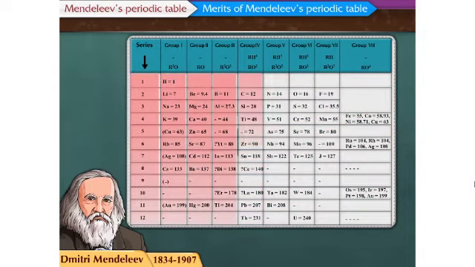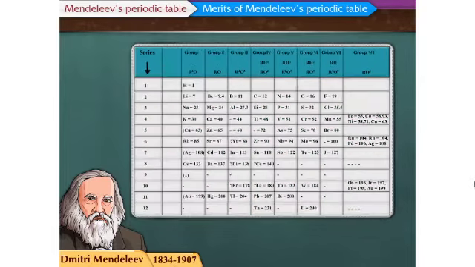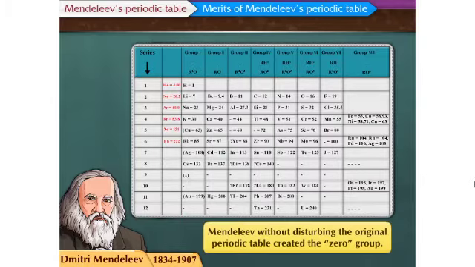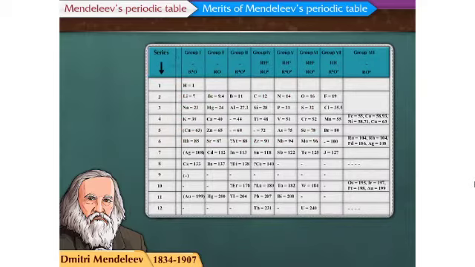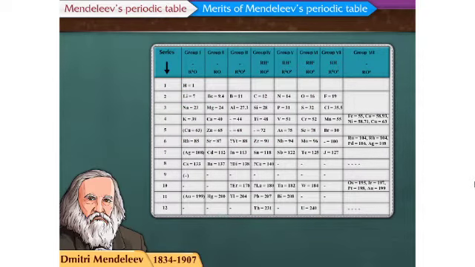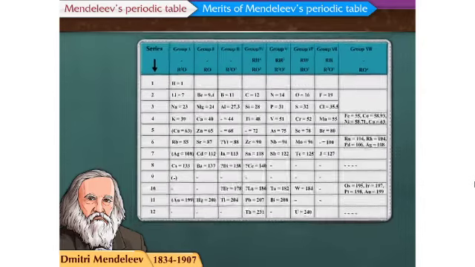3. Mendeleev did not keep any place reserved for noble gases in his periodic table. But when the noble gases helium, neon, and argon were discovered by the end of the 19th century, Mendeleev, without disturbing the original periodic table, created the zero group in which the noble gases could be fitted very well. Mendeleev was the first scientist who successfully tried to classify elements. But there were still some demerits in the periodic table. Let us know about these demerits.